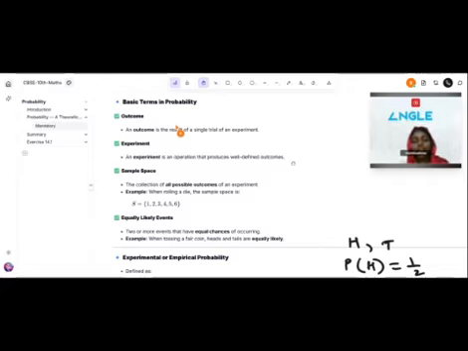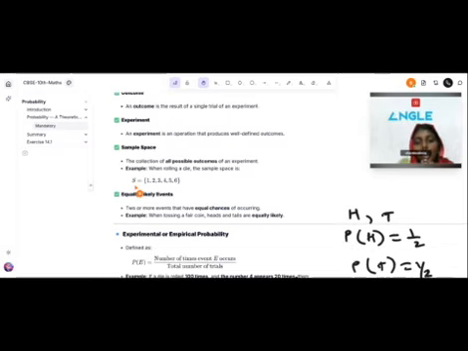Then the second one is experiment. An experiment is an operation that produces well-defined outcomes. A coin toss is an experiment. A die roll is another experiment. Then sample space.